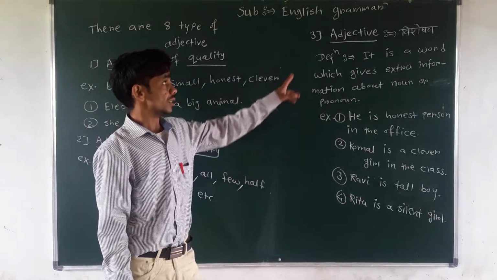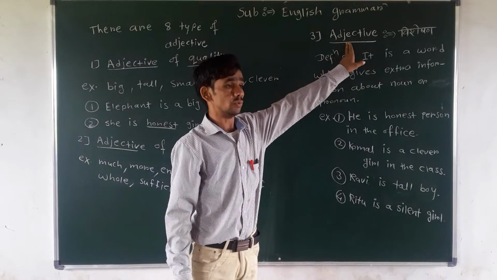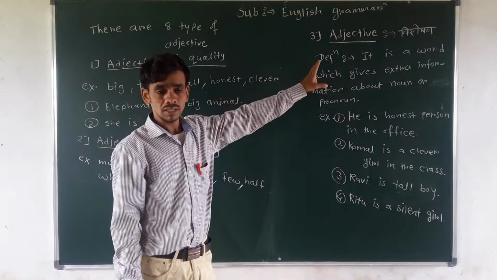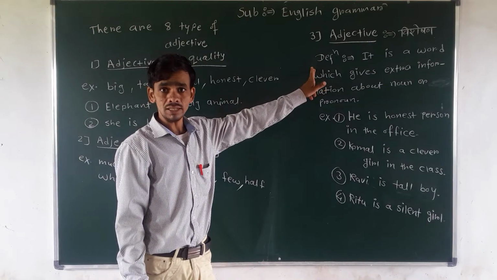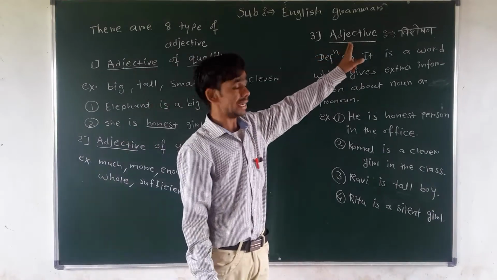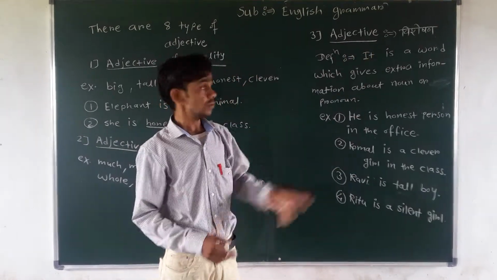Today we are going to see our third part of speech, which is named adjective. Adjective means visheshan. It is the third part of speech. Yesterday we have already seen pronoun. So today we are going to see adjective. Adjective means visheshan. Now what is meant by adjective?